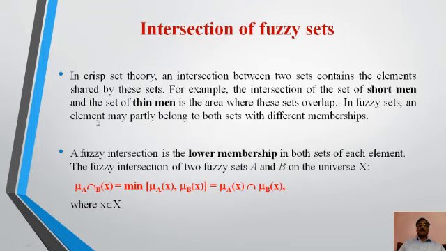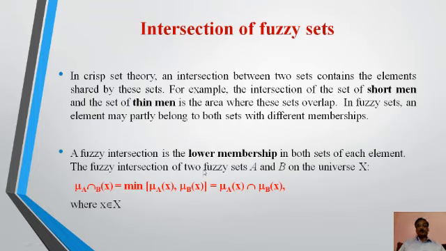In fuzzy sets, an element may partly belong to both sets with different memberships, as we have seen in the last figure. A fuzzy intersection is the lower membership in both sets of each element.